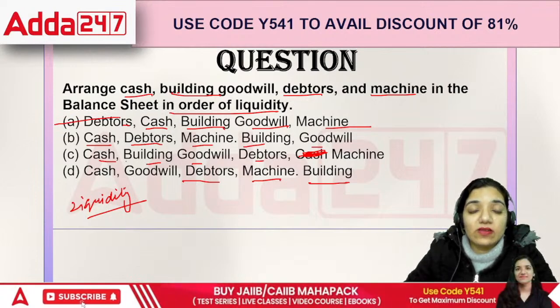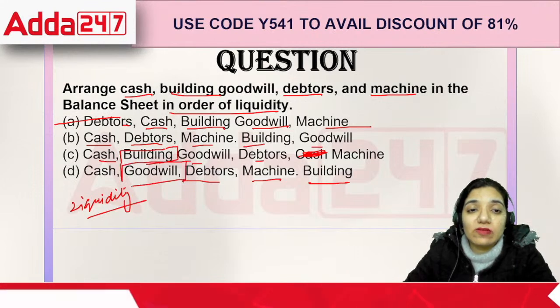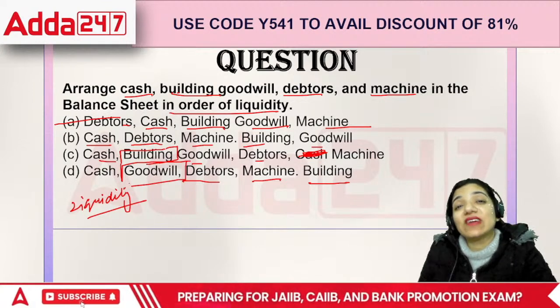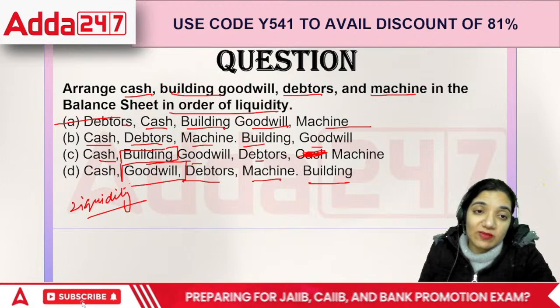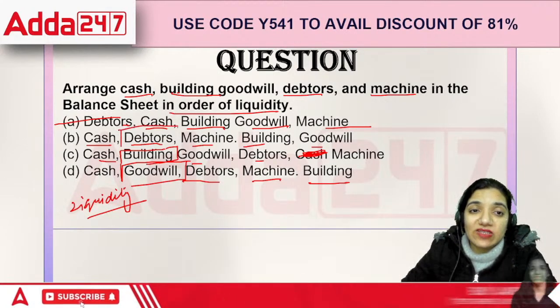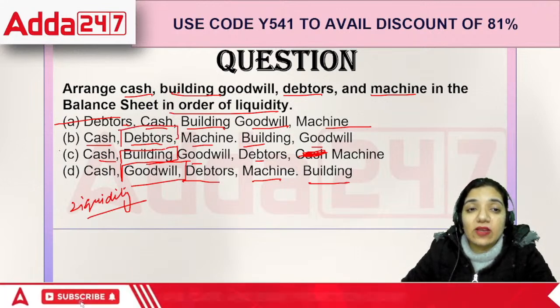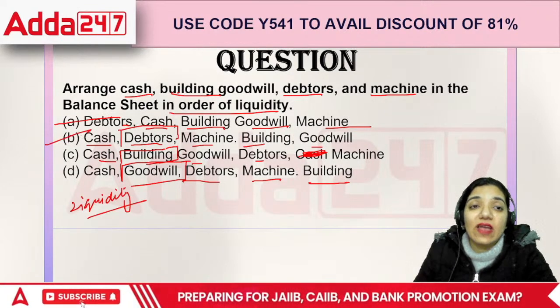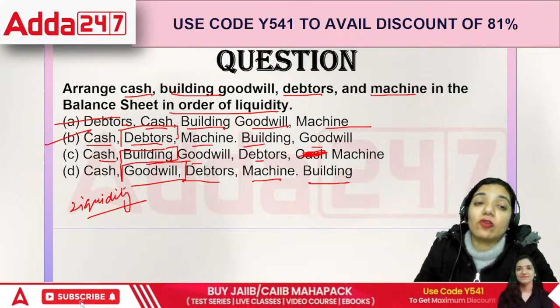But the fact is, building as well as goodwill are both long-term assets. Technically, both of these assets are used for more than a year by the business, while debtors are normally paid off within that stipulated period of time. So basically, debtors, machine, building, and goodwill is what we define as the order of liquidity.